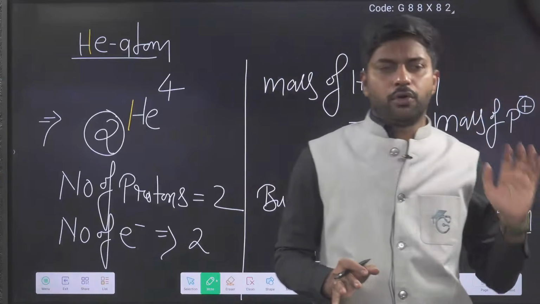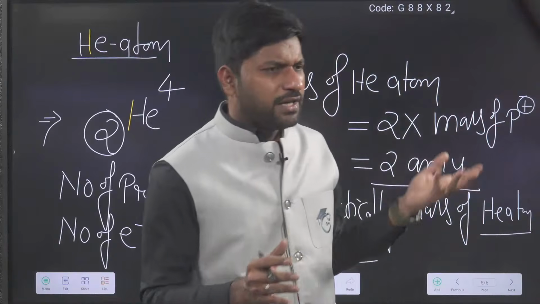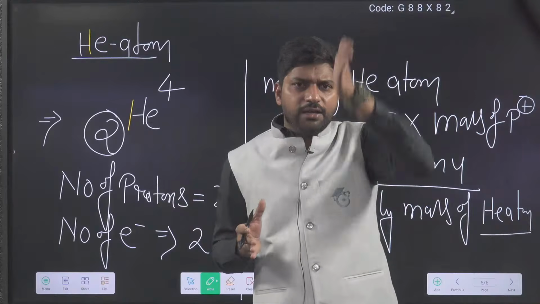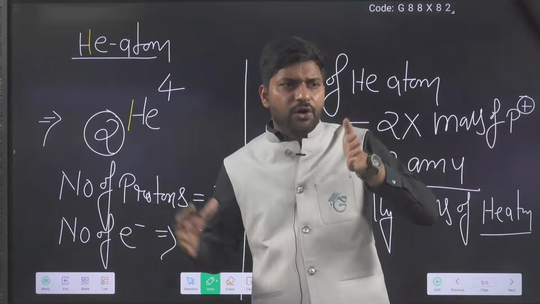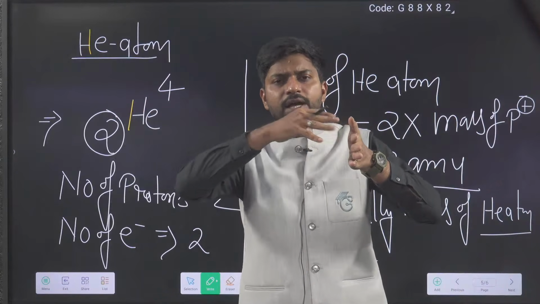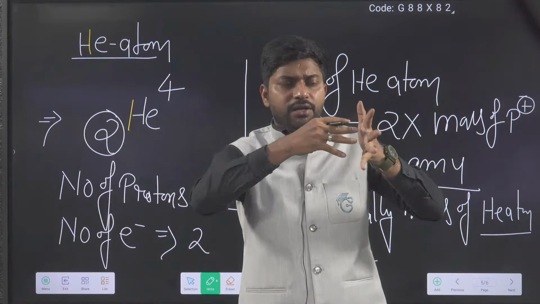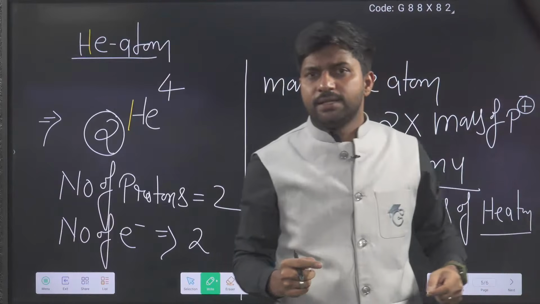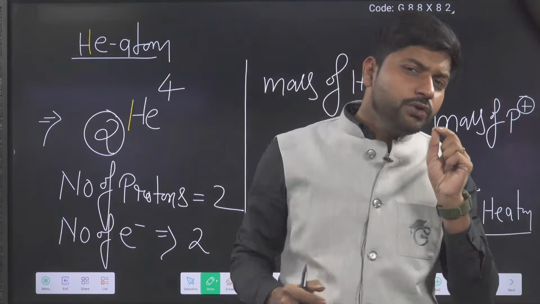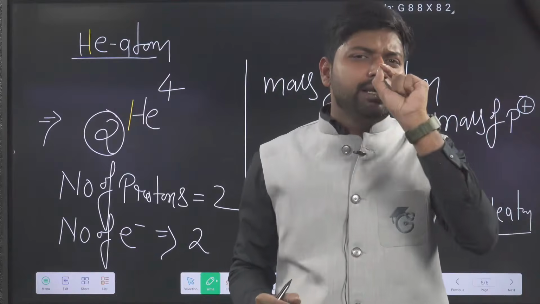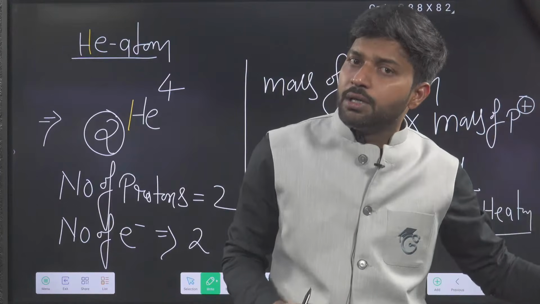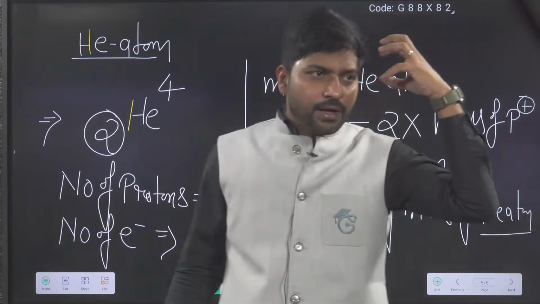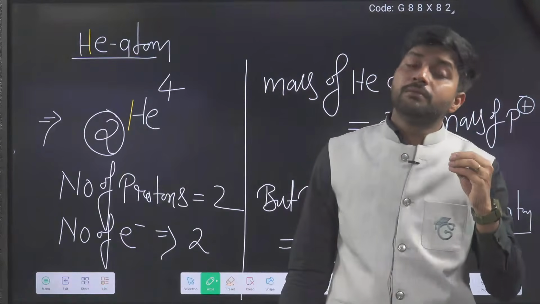Chadwick took a beryllium foil and bombarded alpha particles on it, and then a new particle was generated. That new particle was the neutron, whose mass is a little higher than the proton, but charge is 0. That was the concept behind obtaining the neutron.